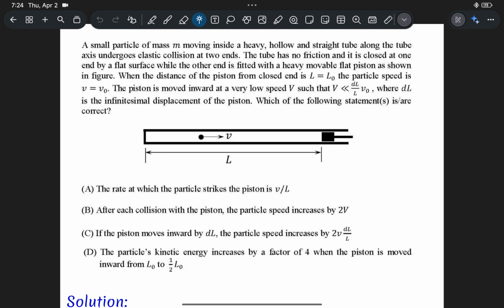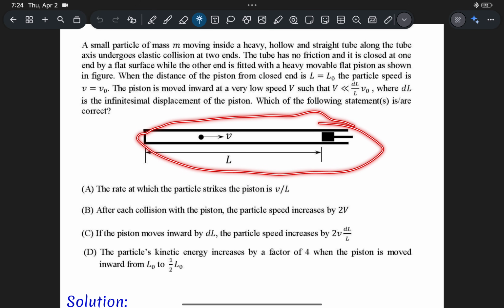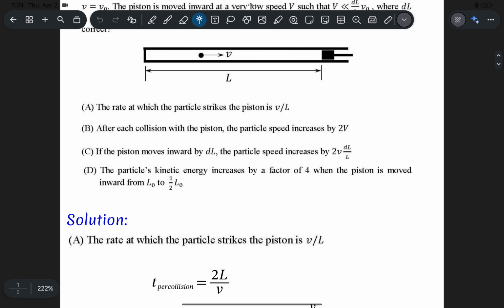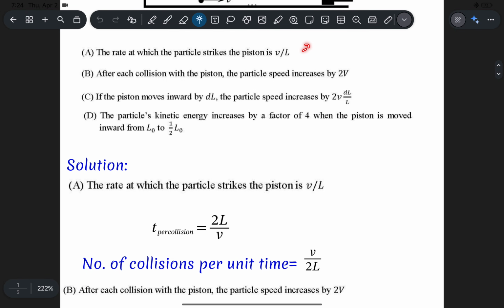If you're seeing this question for the first time, you can just try it out yourself. In this video, I want to use a different method other than what is available on the internet. Everywhere on the internet you'll see the calculus solution. So we'll try to solve this question by comparing it with another chapter. So we'll start with the first option.